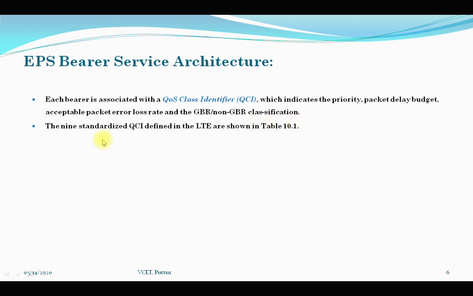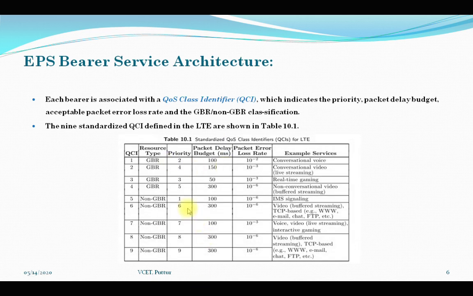So the 9 standardized QCI defined in the LTE, which you can see in the figure. So these are the 9 different standardized quality of service class identifiers. Here one EPS bearer is established when the user equipment connects to a packet data network. Now if you see, this resource type is GBR, GBR, GBR and the rest all will be non-GBR. So this is the priority based which is given.